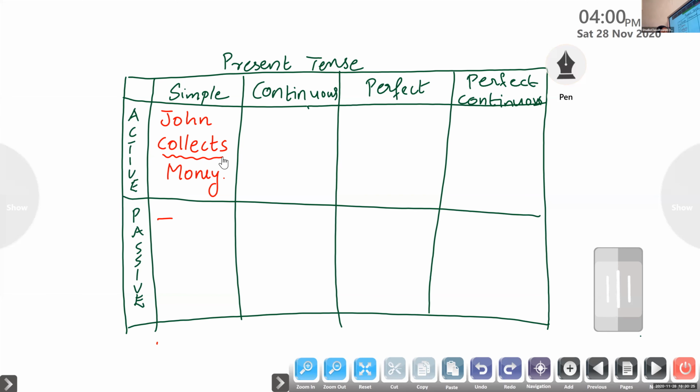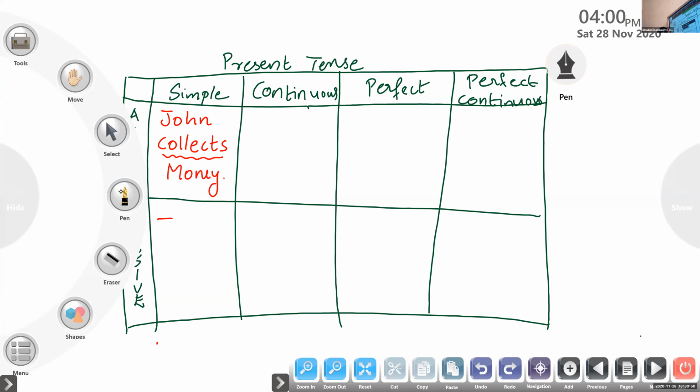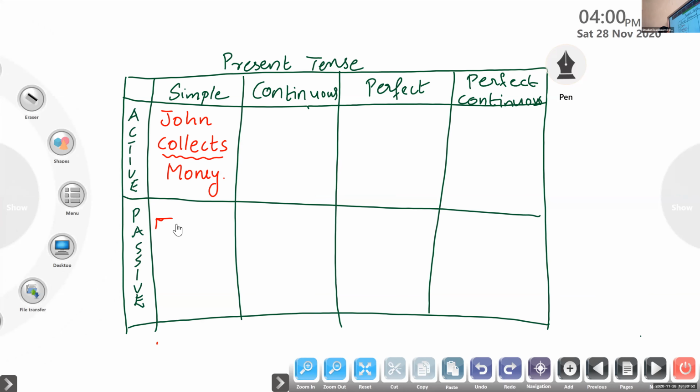So by rule, when we change a sentence from active voice to passive voice, rule number 1 to remember is to interchange the position of subject with object and object with subject. So I should begin my passive voice sentence with Money. So I'm going to write money here. So we got the subject of the passive voice, right?